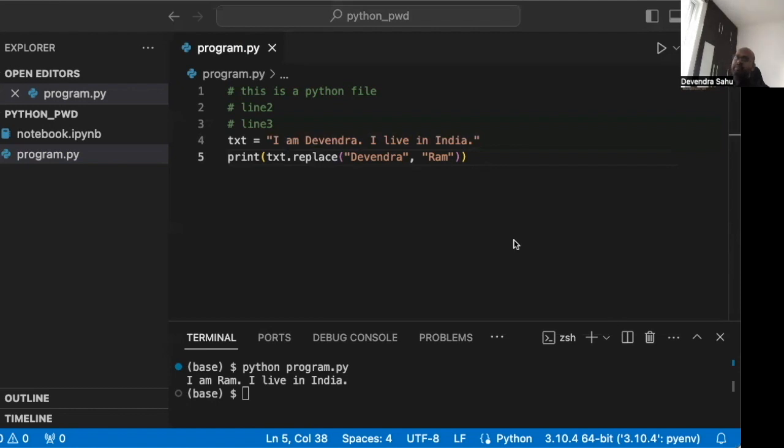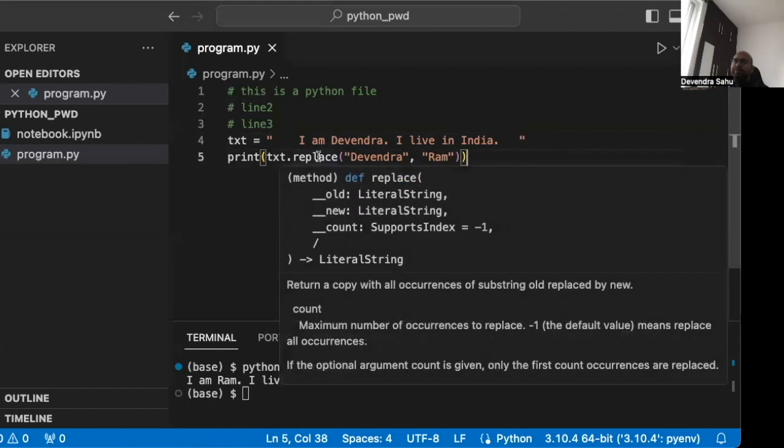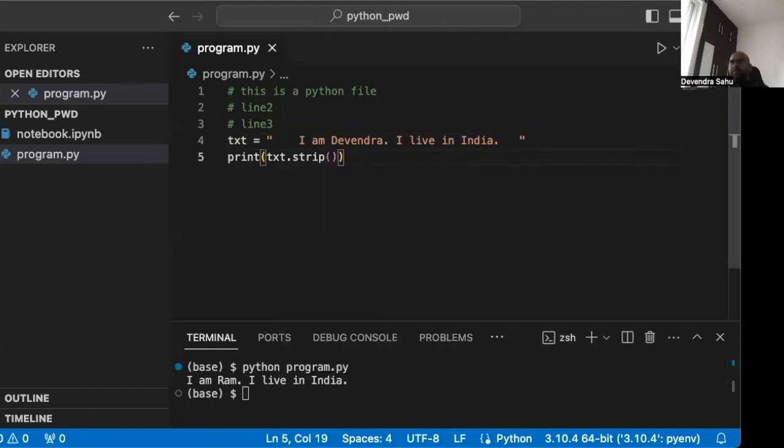There's a function called strip. Sometimes when we are feeding in the input, by mistake we press a lot of spaces at the beginning and whatever. So we can see that there's a lot of useless space in the beginning and in the end. It could be because the input was communicated, and while the communication happened, something got appended at the beginning or the end because of some logical error in someone else's code, whatever be the reason. So there's a function called strip, and by default, it strips all the spaces in the beginning and end.